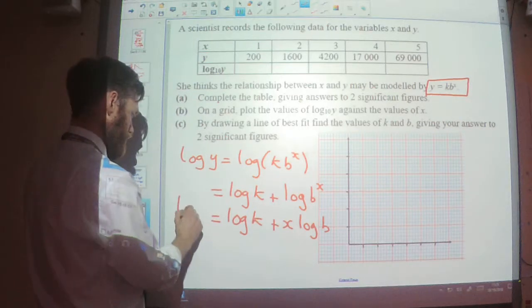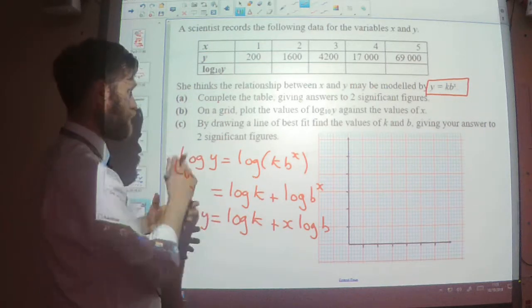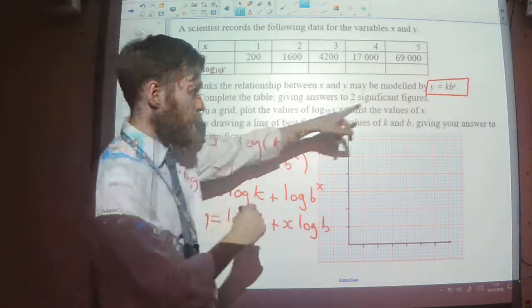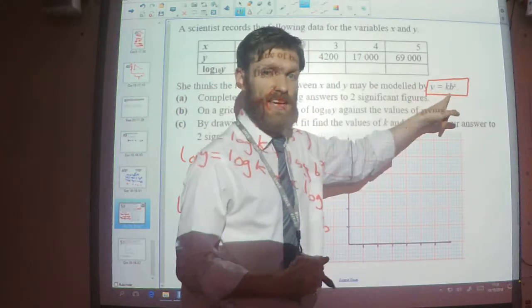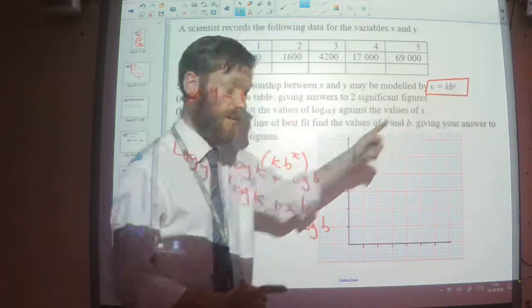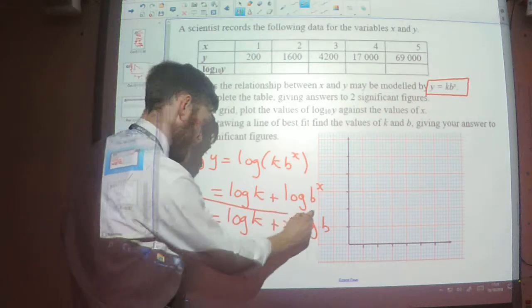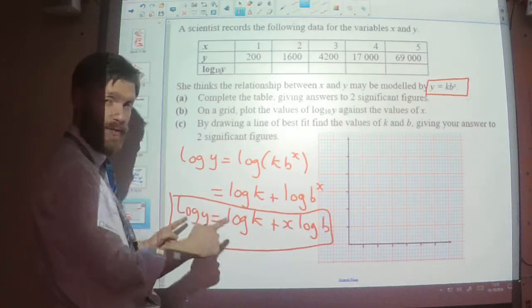Like that. Okay, so this power function here, by taking logarithms of both sides, I could turn it into this, which will be useful in a moment.